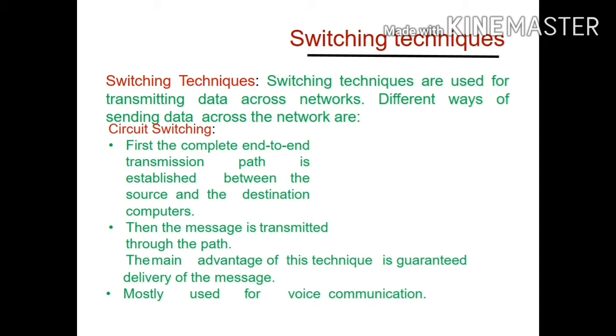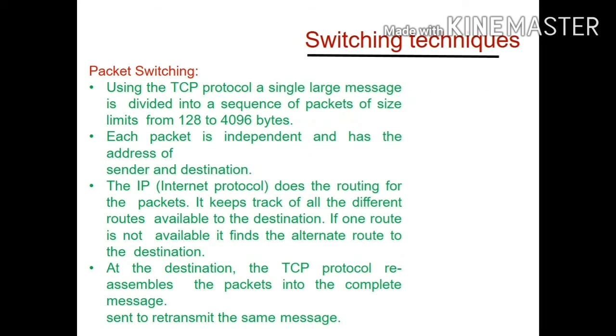Then let us see, the ultimate aim of a network is transmission of data, right? For this we are using different techniques, called switching techniques, to transmit data across the network. Different ways are there. First one is circuit switching. In circuit switching, a complete end-to-end transmission path is first established between source and destination, and then the message is transmitted through the same path. The main advantage is guaranteed delivery, and it is mostly used for voice communication. These are the main points we need to keep in mind in the case of circuit switching.